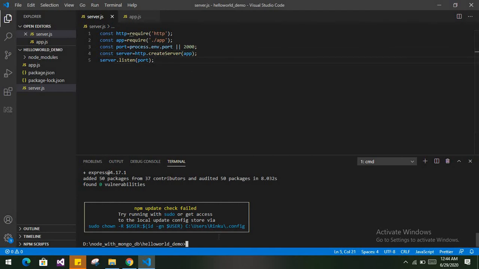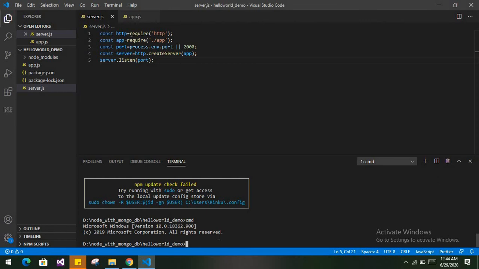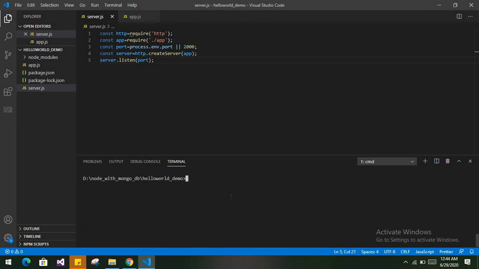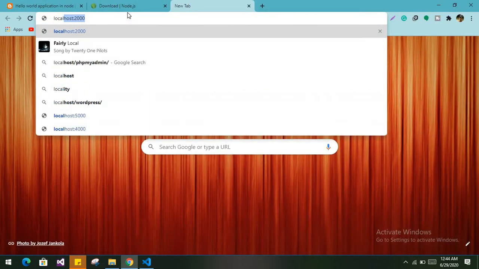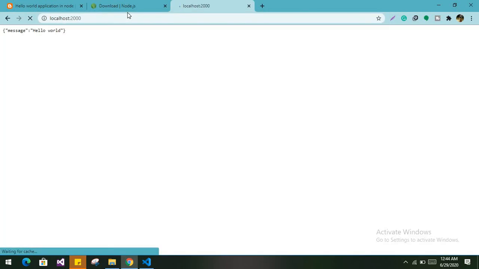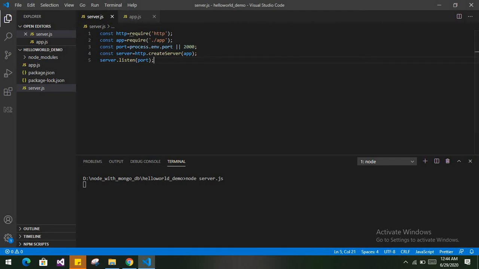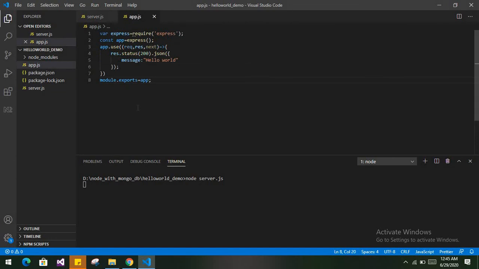Now the simple command to run the Node.js application is node server.js. So your application has been started, and we will run this application on the particular port, localhost and 2000. Now you will get the message hello world, meaning your request has been sent on port 2000, and the server listening on this particular port returned the message. So this is the very basic hello world application in Node.js.